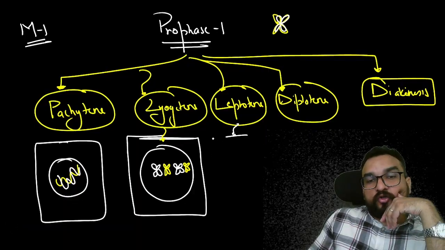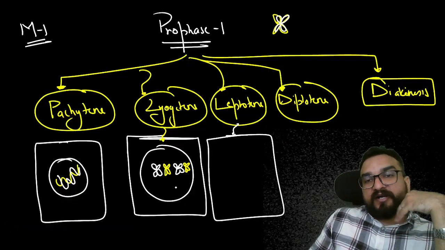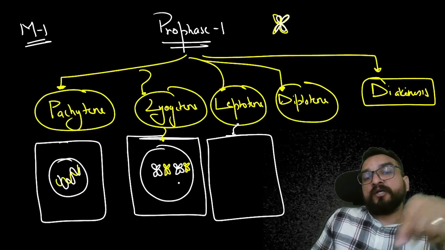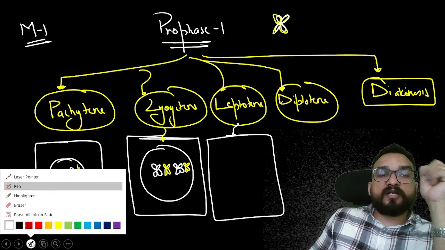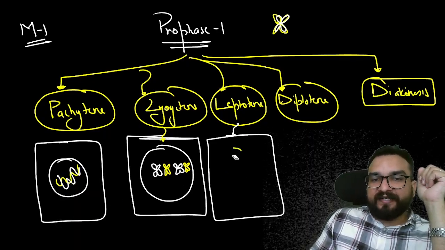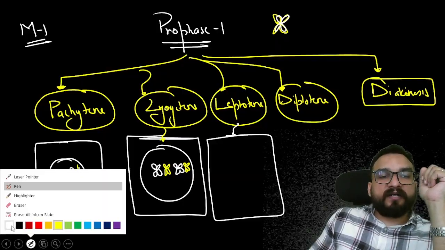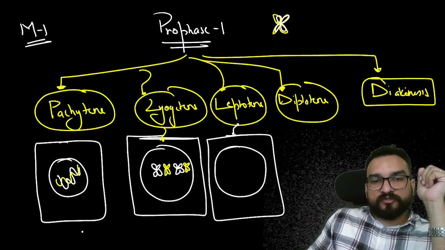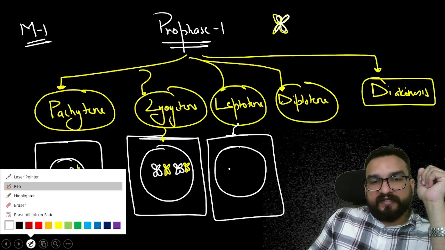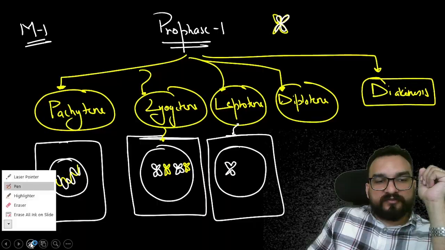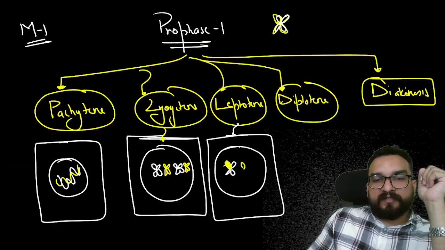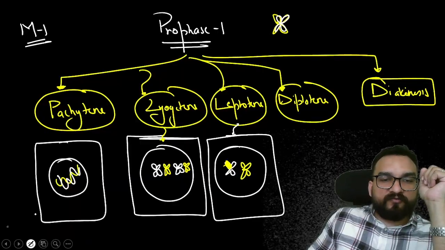You will be finding that crossing over will be happening, and that is why we are different from our parents. Because of this stage, the chromosome DNA is getting changed, crossing over is happening. Crossing over, what is that? In detail we will understand in a separate lecture. But right now you must understand that in the white DNA, some part of the yellow DNA must have come, and in the yellow one, some part of white must have come.